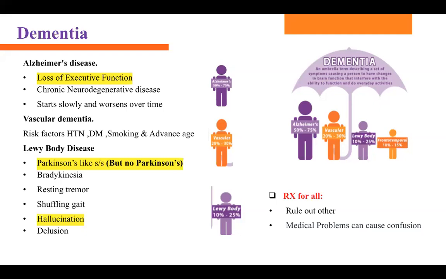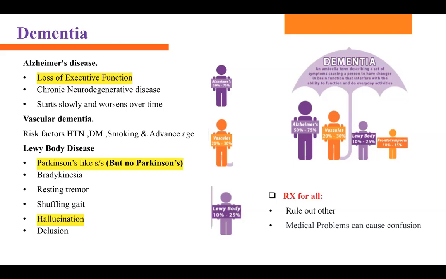Loss of executive function. They don't know how to open up the car. They don't know how to open up the door, okay? They don't know how to operate the computer. Whatever the executive function, it's gone. They don't know how to do it. Loss of executive function, that is Alzheimer's disease.